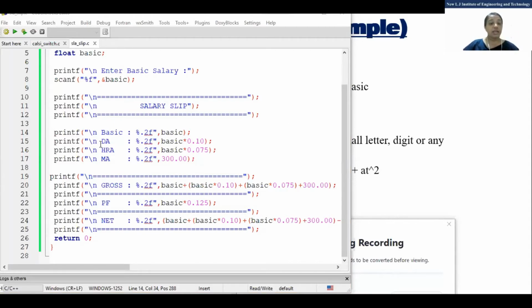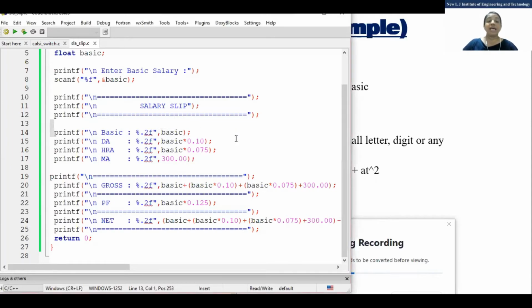Okay. Clear? 0.2f, and see, basic I have printed. Then after that, what have we printed? Printf DA. So DA is how much percent? 10% of basic. So you know how to find out percentage? 0.10 into basic. That means basic into 10 divided by 100. HRA is what? 7.5%, right? And MA is fixed. That is 300. Clear? Okay. Any doubt?